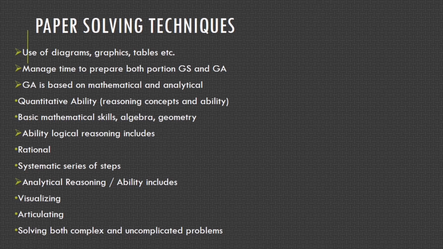The General Ability portion can fetch you good marks, as most of the mathematical and analytical questions carry solid marks.